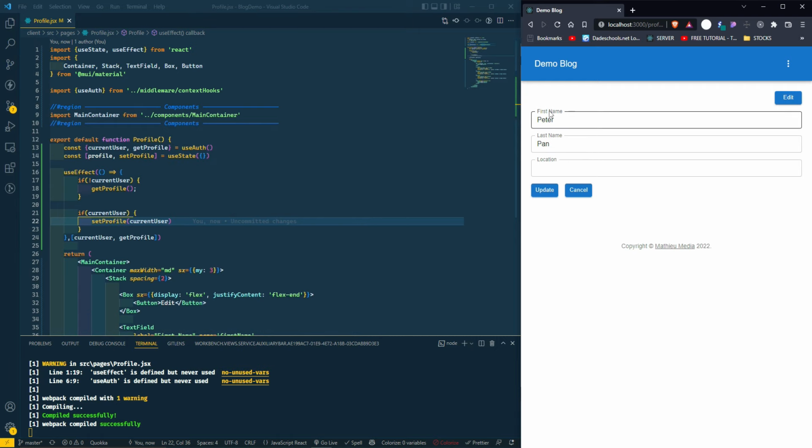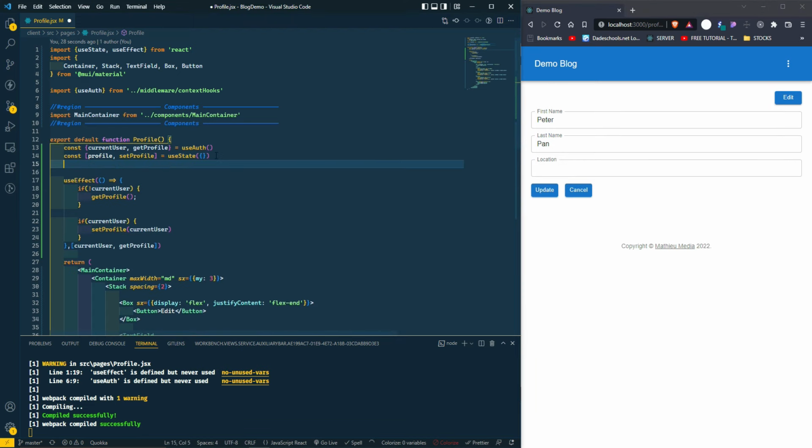I don't want these to be interactive right now. You notice I can change them. I want to be able to just hit edit. So let's do something about that. So const isDisabled, setIsDisabled, and useState, we're going to set that to true.